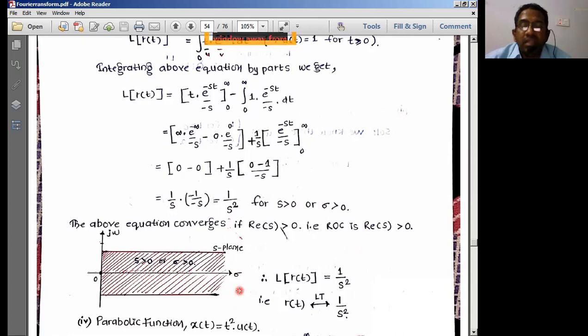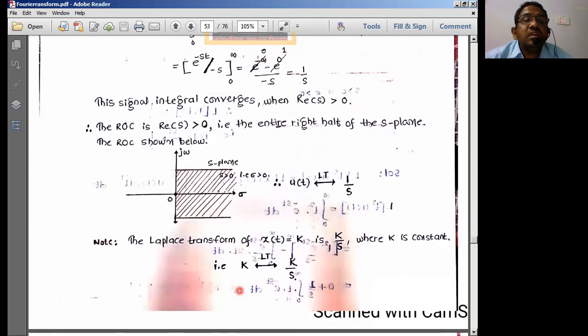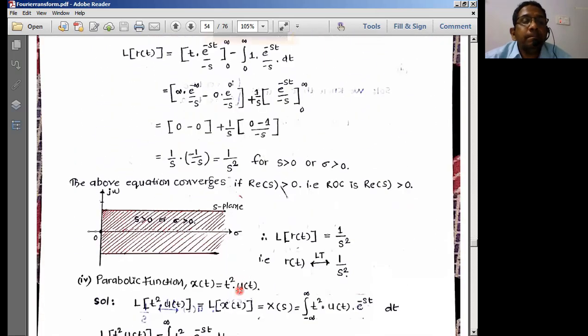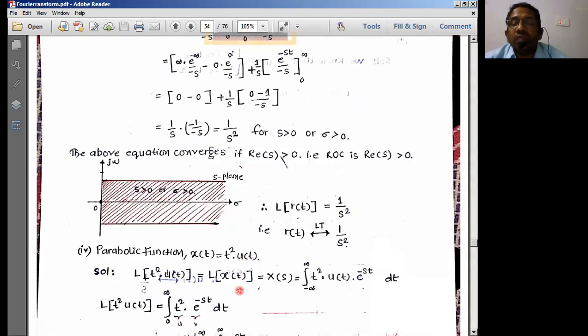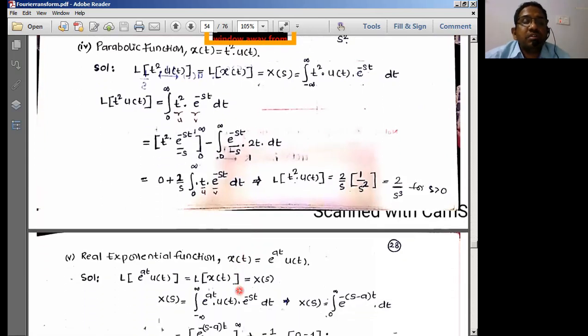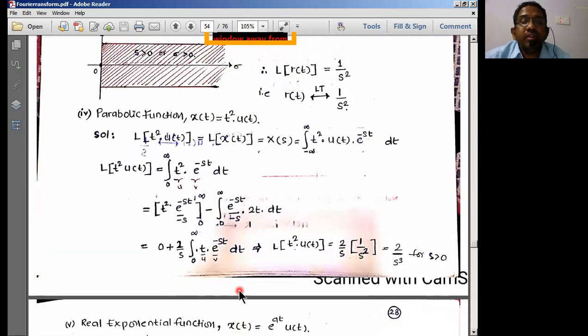That means the ROC of the ramp signal is the same as the ROC of the unit step signal, if you consider the maximum amplitude of the ramp to be unity. Then similarly, we can go ahead to another function.